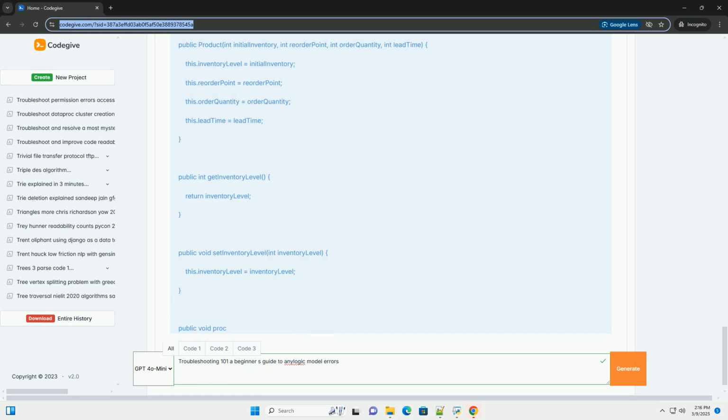3. Runtime error, index out of bounds exception. Scenario: you try to access an element of an array or list using an index that is outside the valid range of indices.